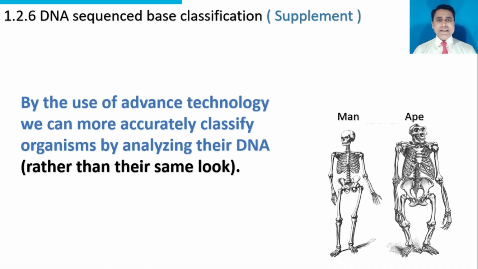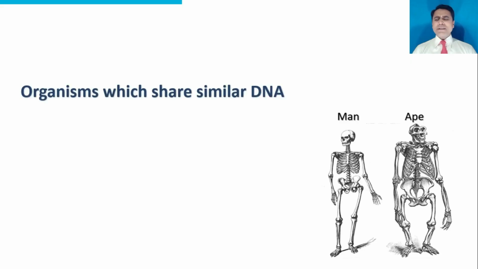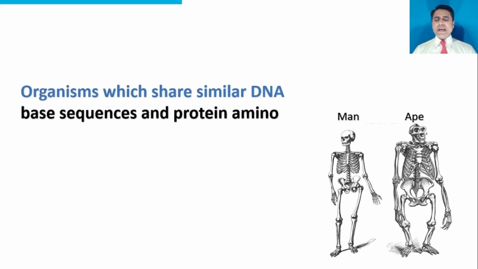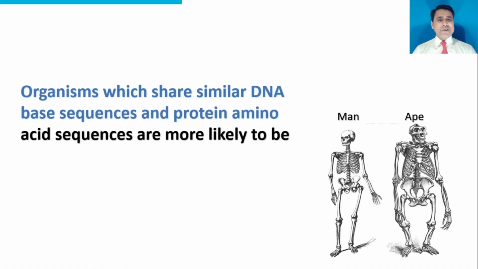Now, in this case, we don't consider their external characters or internal characters. We will focus on their DNA base sequence. Organisms which share similar DNA base sequences and protein amino acid sequences are more likely to be closely related. So, advanced classification is based on the base sequence in DNA and the amino acid sequence in proteins.